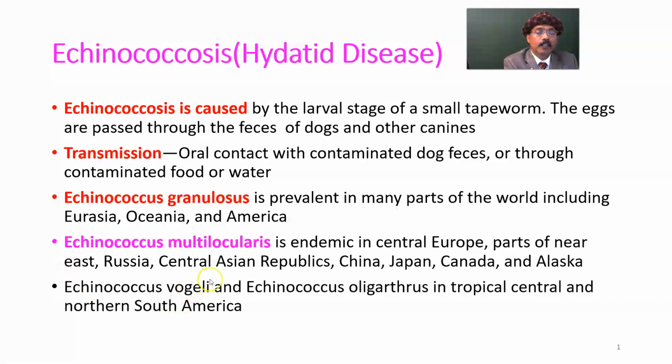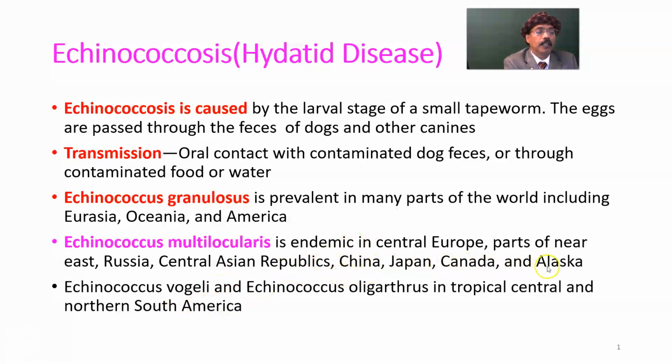Central Asian Republics indicates the previous Soviet Union regions in Central Asia like Uzbekistan, Kazakhstan, or Turkmenistan.